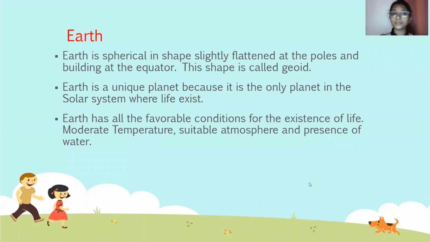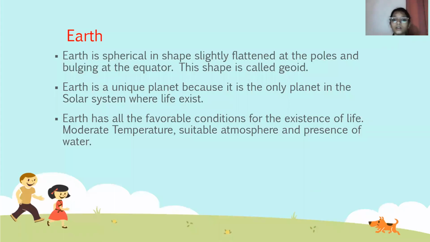Earth. Earth is spherical in shape, slightly flattened at the poles and bulging at the equator. The shape is called geoid. Earth is a unique planet because it is the only planet in the solar system where life exists. Earth has all the favorable conditions for the existence of life: moderate temperature, suitable atmosphere, and presence of water.